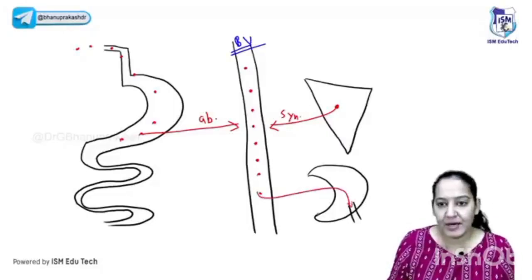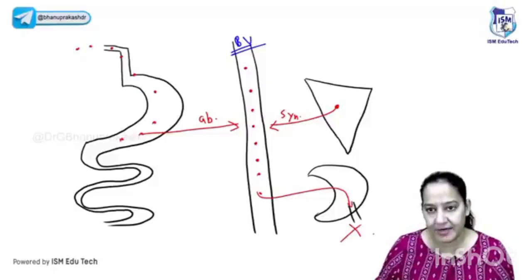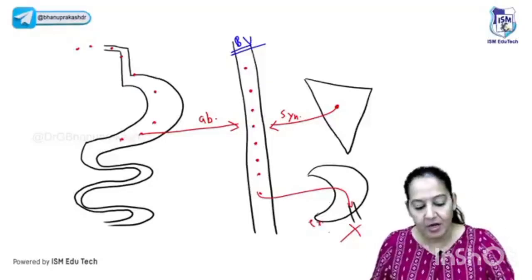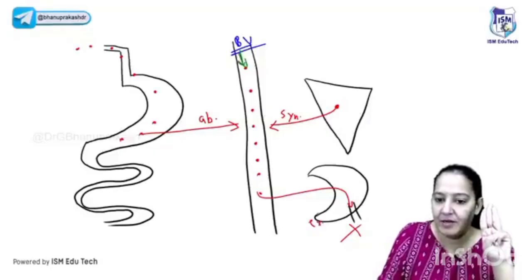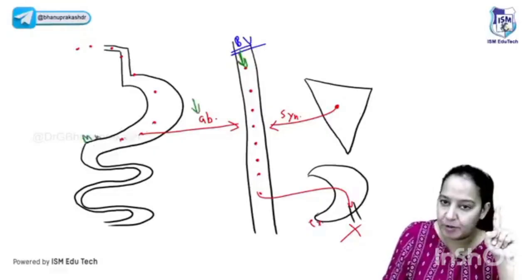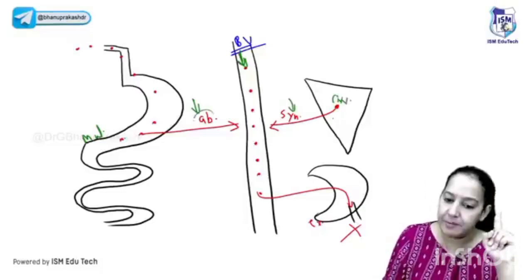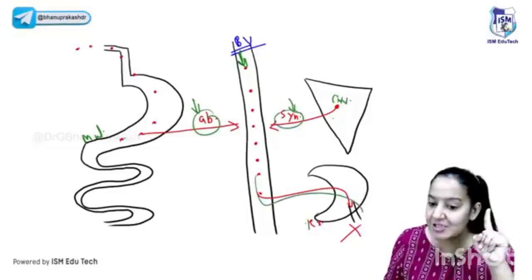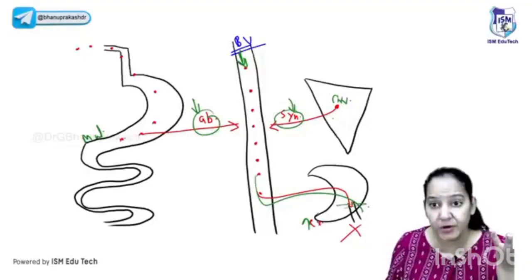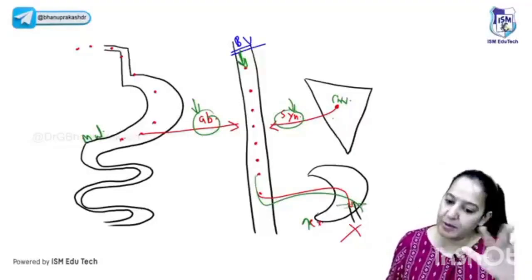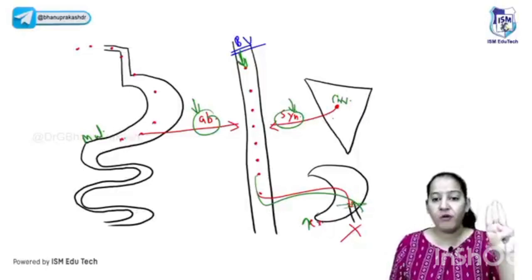Is protein excreted in the urine via kidney? No. A normal healthy individual doesn't excrete protein in the urine. Now there can be 3 causes for fall of protein in the blood. Either the absorption is less, there is a problem in the intestine like malabsorption. Or the synthesis is less, there is a problem in the liver like cirrhosis, end stage liver disease. Or absorption is normal, synthesis is normal, but the excretion is more. The kidneys are defective, with glomerulonephritis or nephrotic syndrome, leading to more and more excretion. So there can be three causes of decreased oncotic pressure.